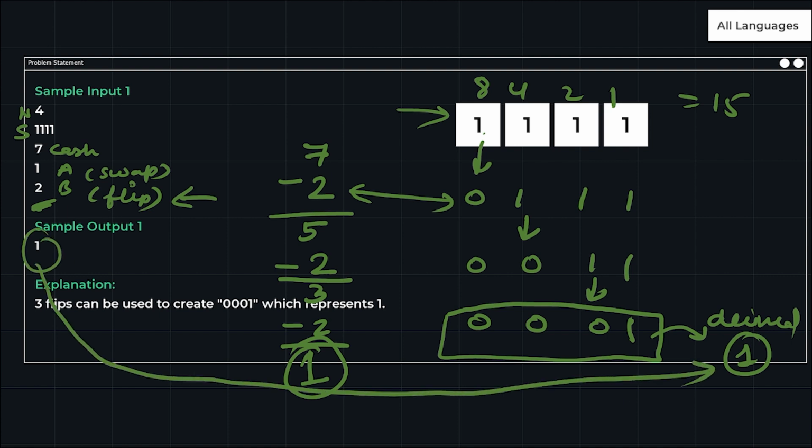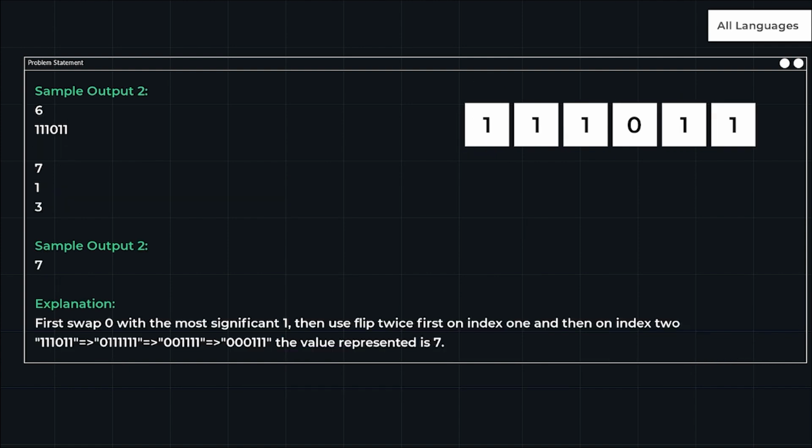Let's see the second sample input. In this, this is my n, then this is my string. After that we have the cash, then a and b. This is needed for swap and this is needed for flip. So this is my string given as of now.